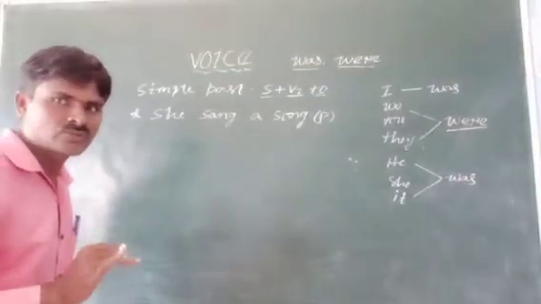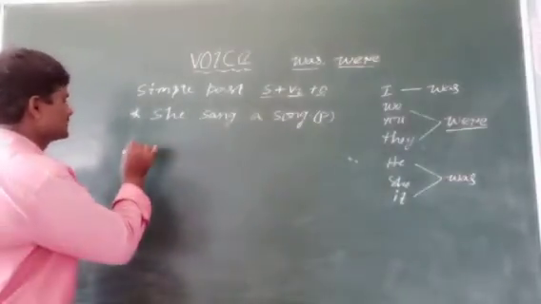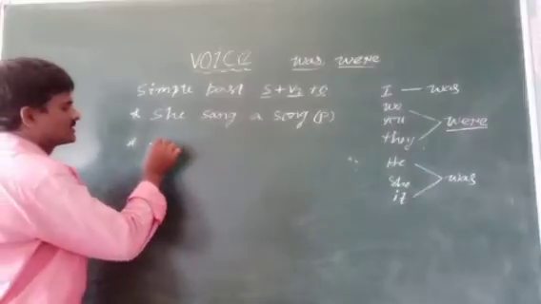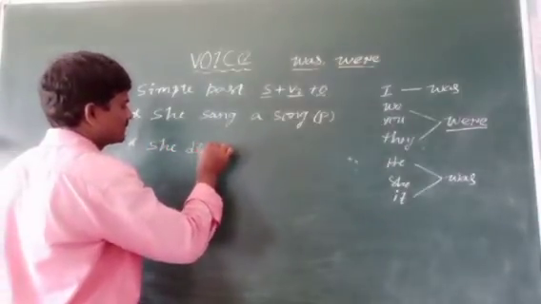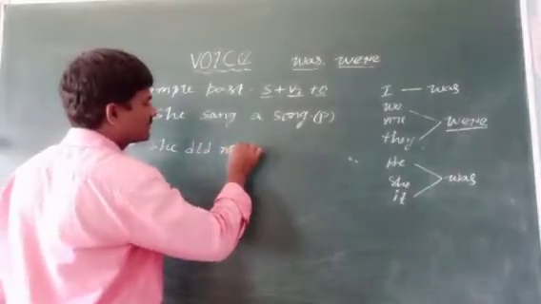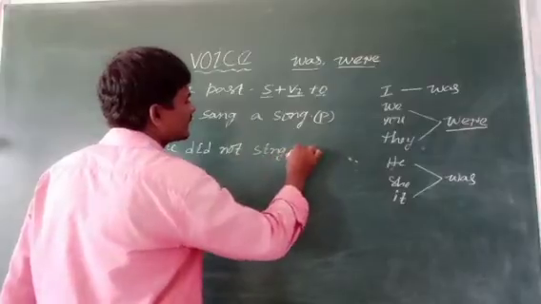If you want to change the sentence into a negative sentence: she did not sing a song.